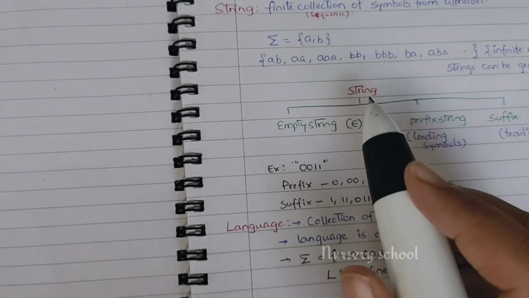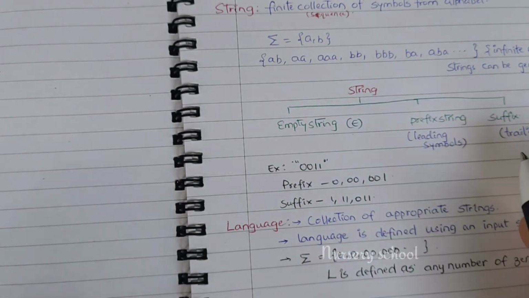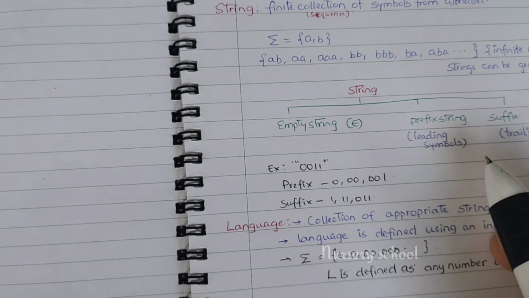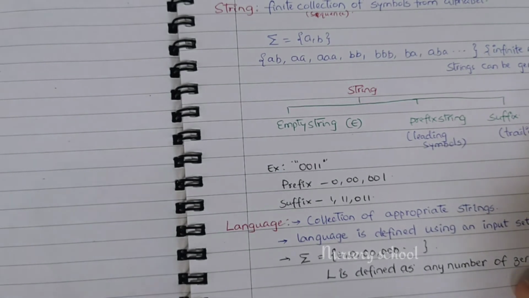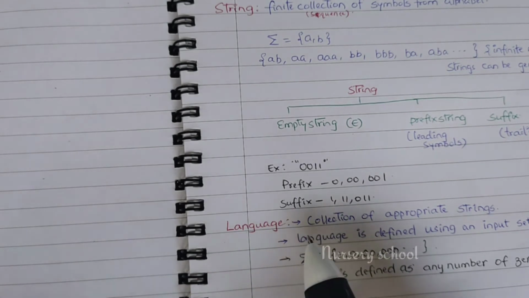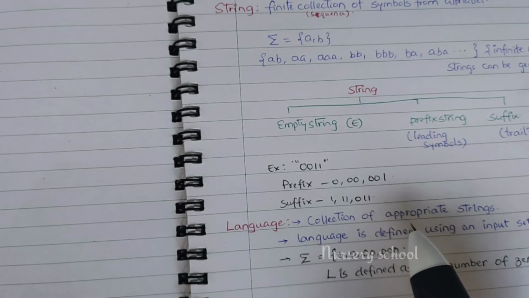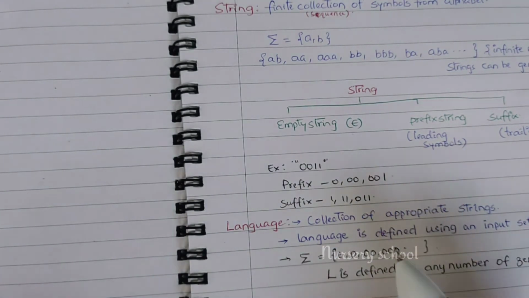Given a string, they can ask us to derive the prefix strings, or to derive the suffix strings. Next we are going to discuss language. Again, we are deriving all these things from the earlier definitions. What do we mean by language? A language is a collection of appropriate strings.